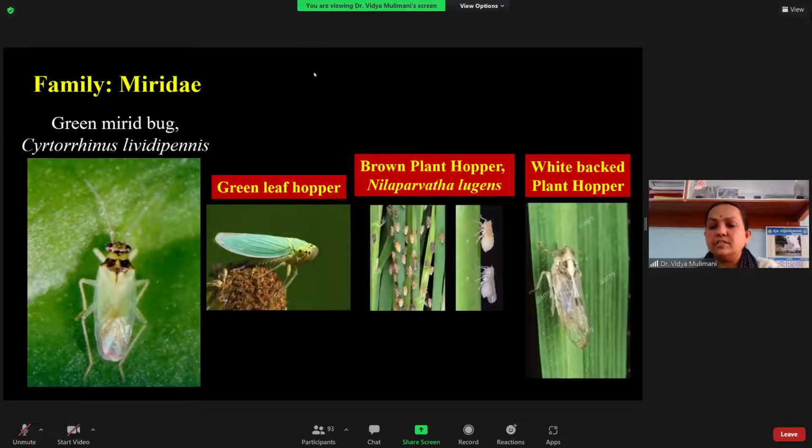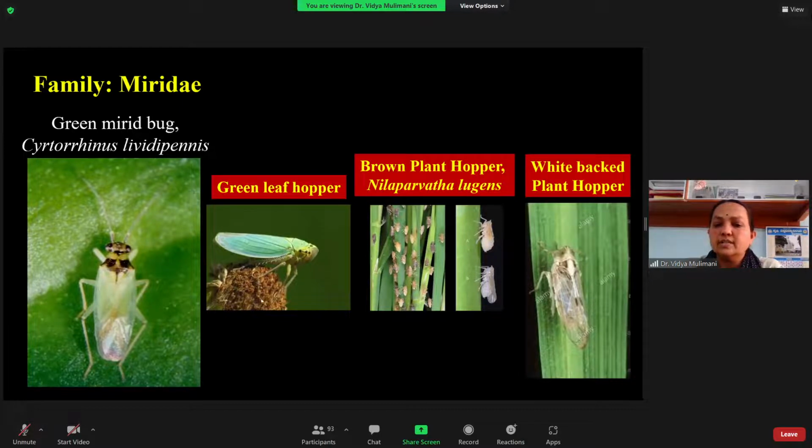The next family you have is the Miridae. Mainly in Miridae, you might remember the guava bug, Helopeltis antonii, which is a major pest in both guava and cashew ecosystems. This family includes beneficials also. They are also serious pests, but one or two species act as the best predators. One example I have given you is the green mirid bug, Cyrtorhinus lividipennis, usually found in the rice ecosystem.